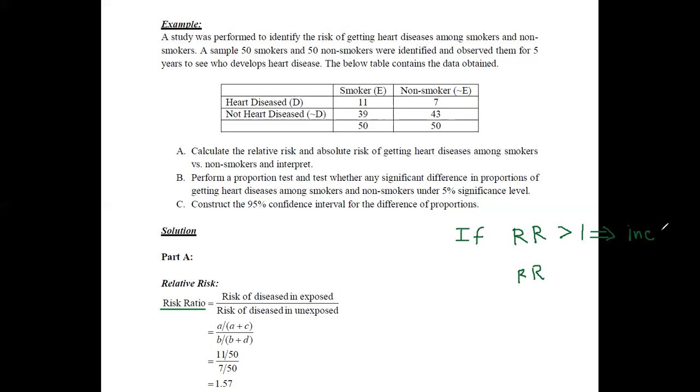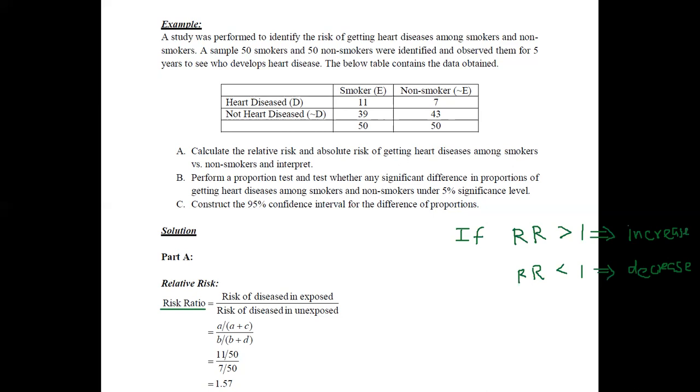But if this risk ratio is less than 1, then we can say that there is a decrease in risk. This is how we identify the increase or decrease in risk based on the risk ratio value.